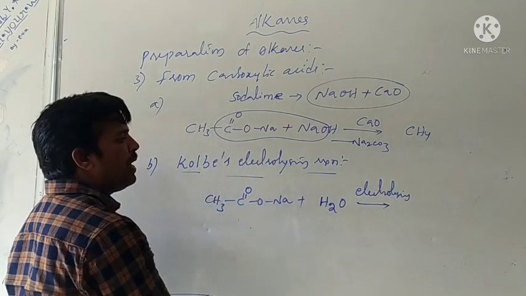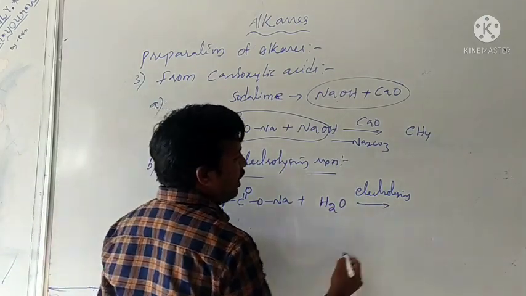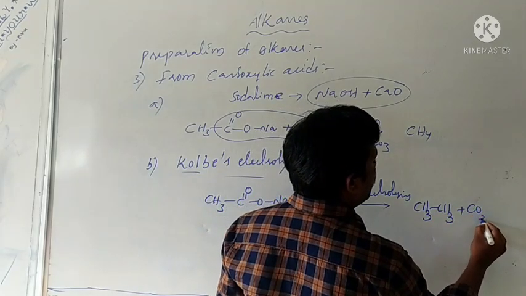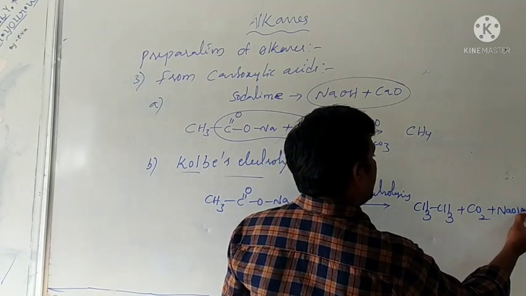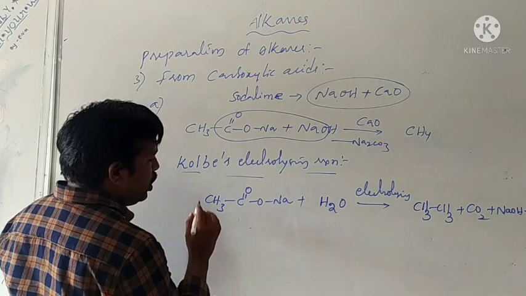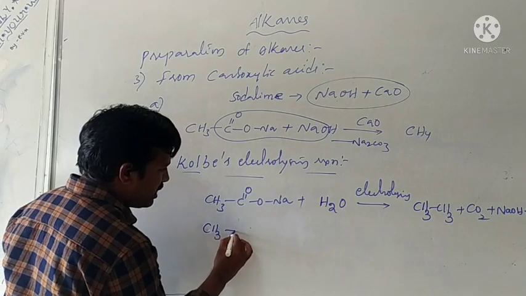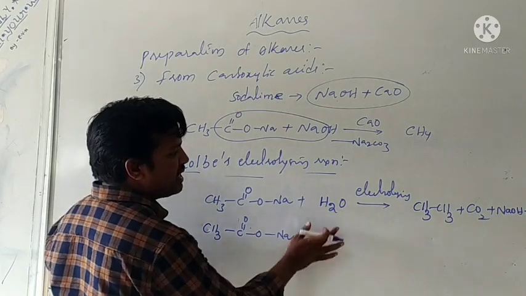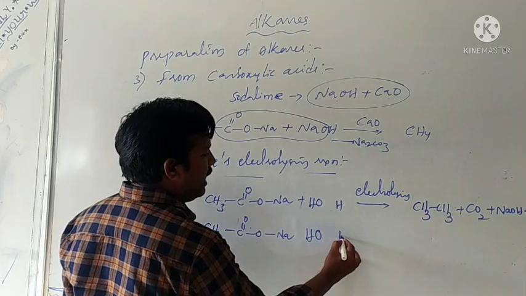Electricity passes through the solution mixture, forming alkane, CH3, and CO2, and NaOH and H2. Just we see here, two molecules of sodium salt of carboxylic acid participate in the reaction. Therefore, two molecules like this, CH3, C double bond O, ONa. For our convenience, water is written like this, OH and hydrogen.